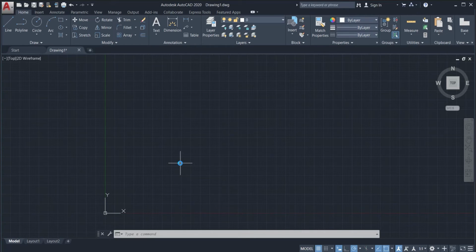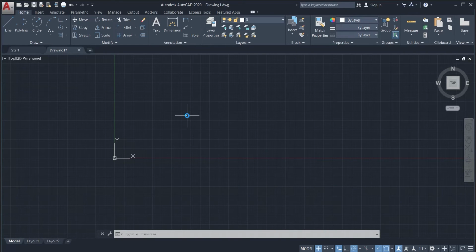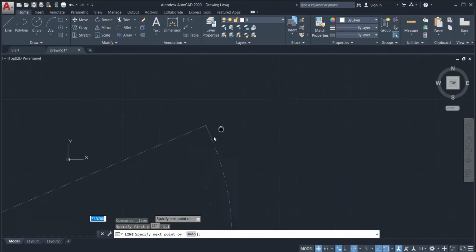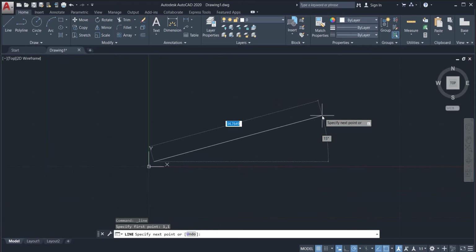To start drawing, the first coordinate that we will be plotting is coordinates 1 and 1. And to do that, we will be using the line command. We can simply type L in the command window or we can click on this manually. After clicking on that, we have to specify the coordinates. We will just type #1,1 and enter. So this is our first point. We're just going to zoom in on the drawing area for us to see better.